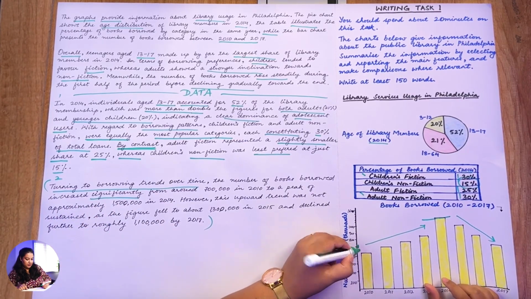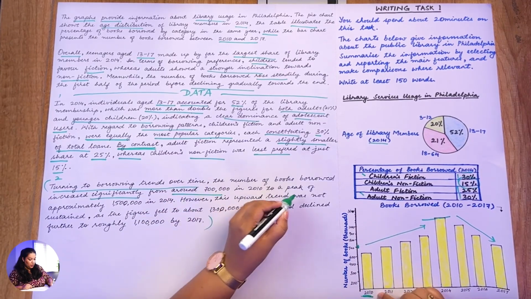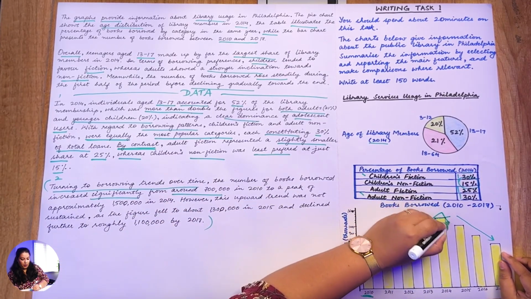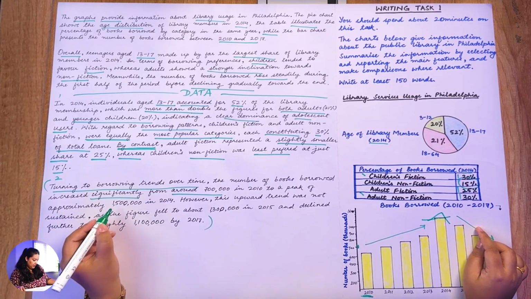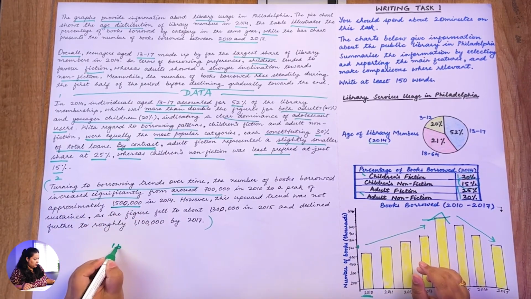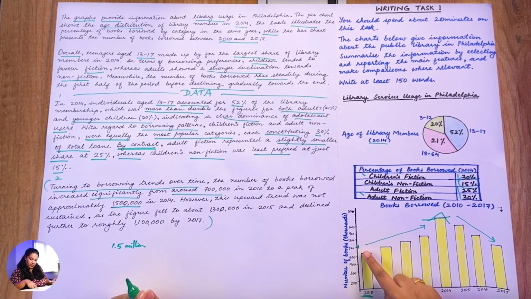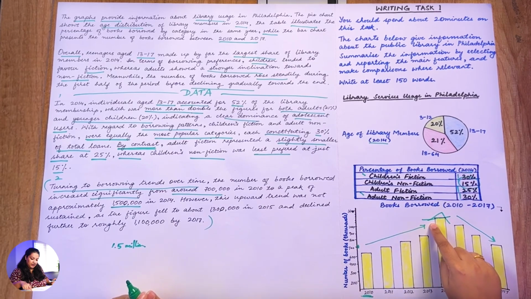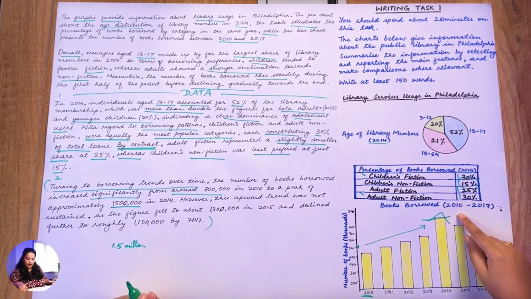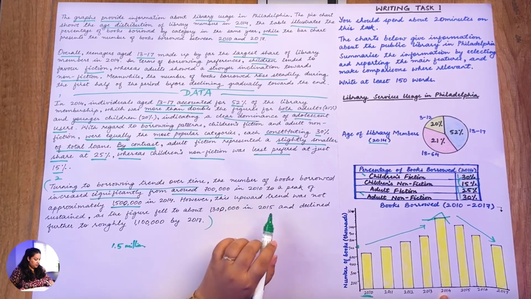So it starts to increase from around 700,000 in 2010 to a peak. Do you see, this is the peak point, to a peak of approximately 1,500,000, or you can write it as 1.5 million, that also works, in 2014. So they are saying that it started from around 700,000, significantly increased and reached a peak point in the year 2014, which is around 1.5 million. That also can be written.